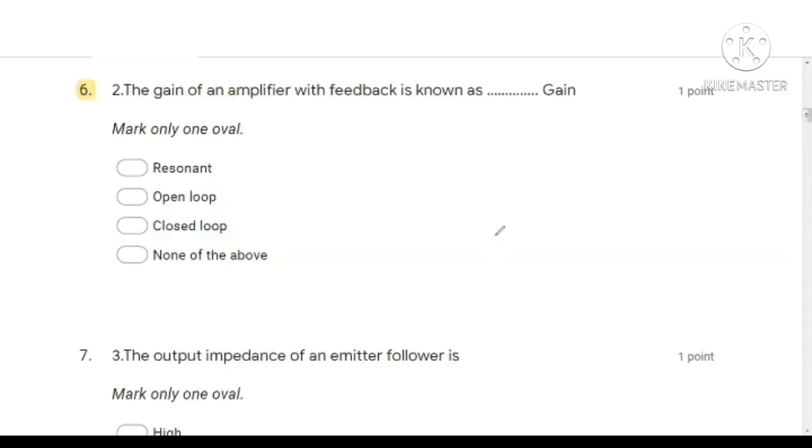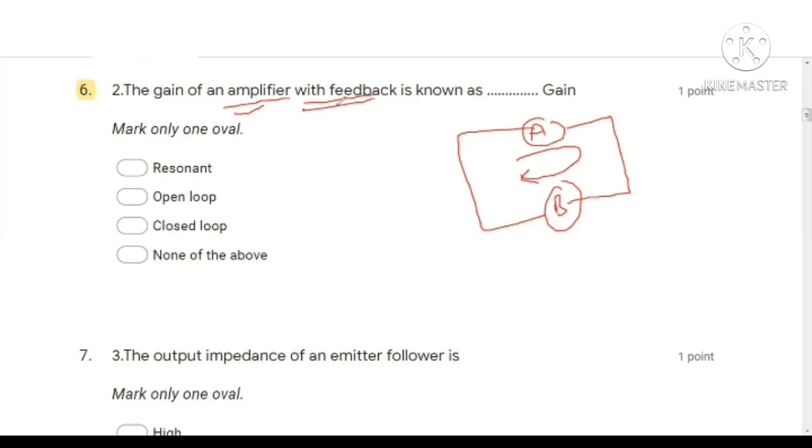Next question, the gain of an amplifier with feedback is known as dash gain. So the amplifier is there and the feedback network is there. So the total amplifier gain with feedback, it is a closed loop. So here we have feedback. So for an amplifier with feedback, the gain is known as closed loop gain.